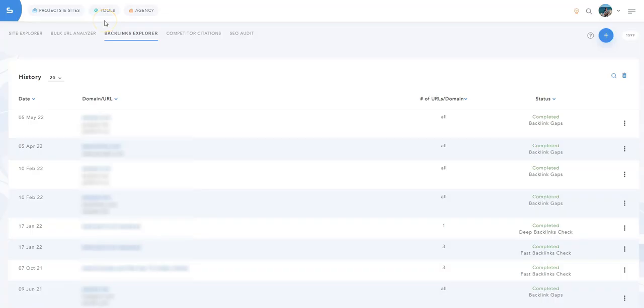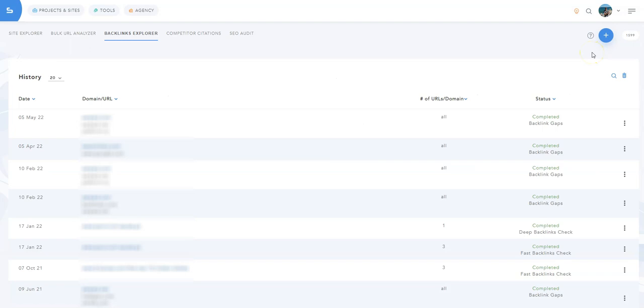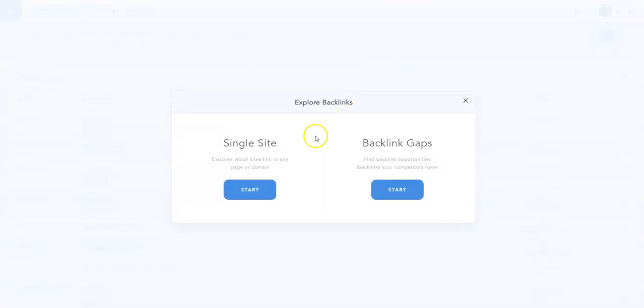To run a backlink gaps search in SERP.net, open Backlinks Explorer, which is located under the SEO analysis section in the tools menu. Then click on the blue plus button located at the top right. As you can see, you have two options here. Single site search to run a regular Backlinks Explorer search to check the backlink profile of any site or domain, and backlink gaps search to find backlink opportunities.